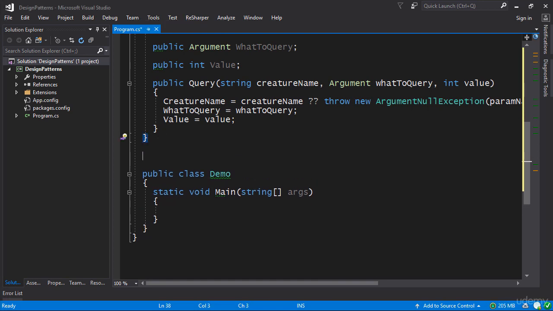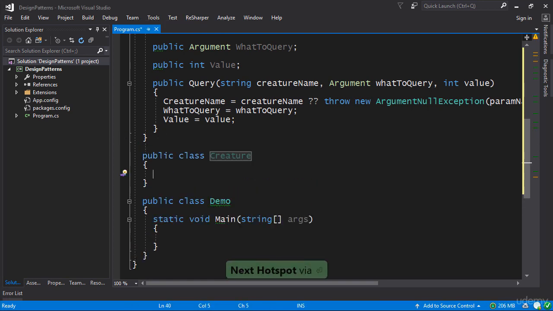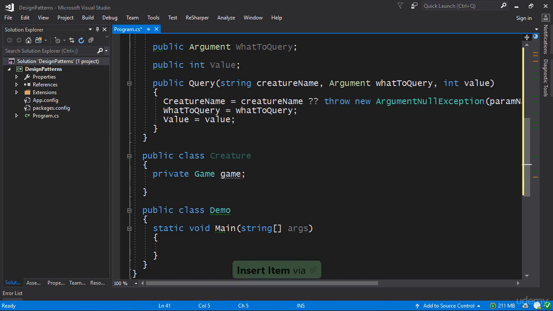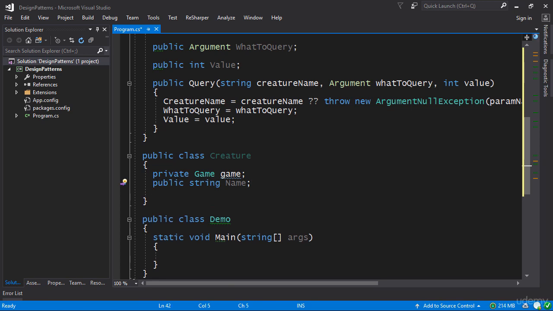And this is rather easy as well. So let's make a creature, and it's similar to what we had before in a way. But in addition, we also now take a reference to the game. So we have private game. So this is our mediator object. In addition, I'm going to make a public string name. So here I'm keeping the name public because I'm going to need it later on, but it's not critical. You can make it private and make accessors, whatever.